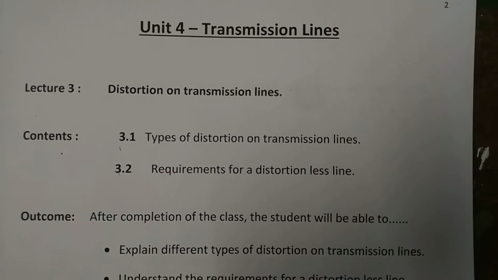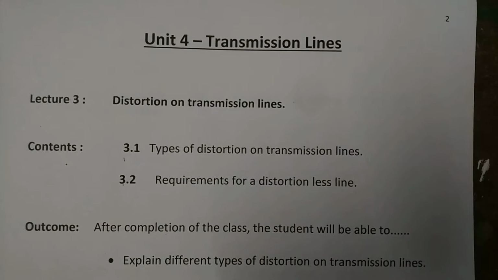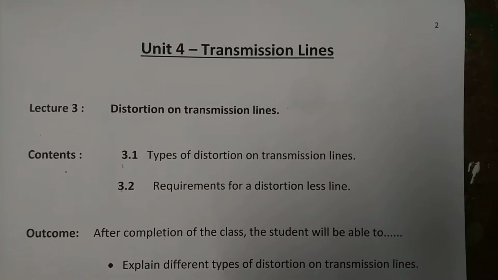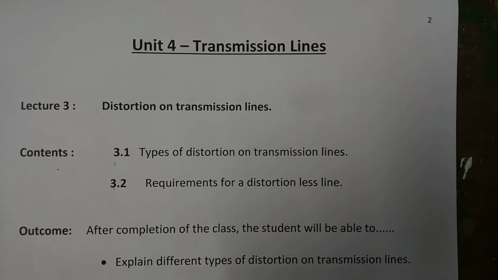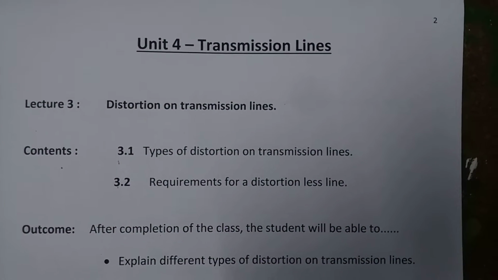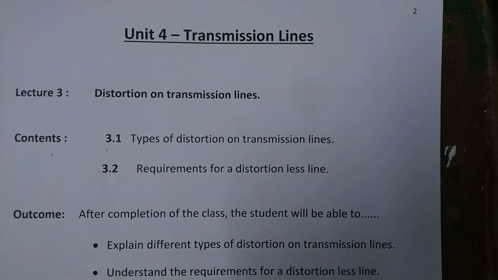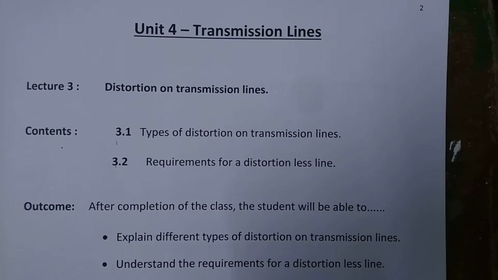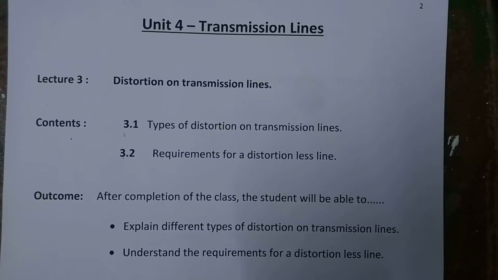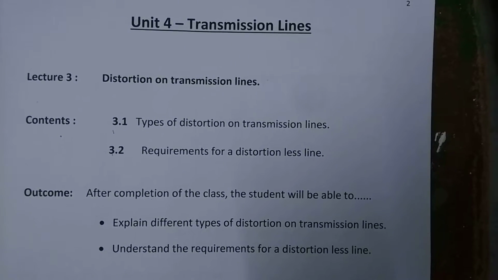In the previous lecture, we discussed about lossless line. For a lossless line, attenuation constant should be equal to 0. This can be achieved by considering R equal to 0 and G equal to 0.